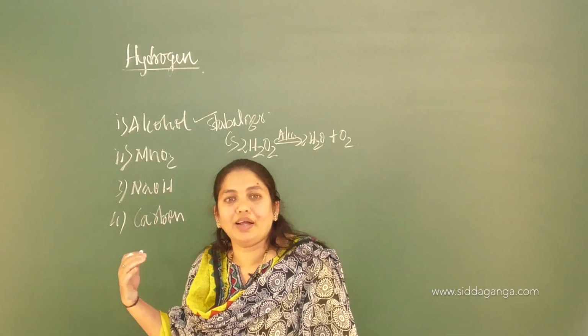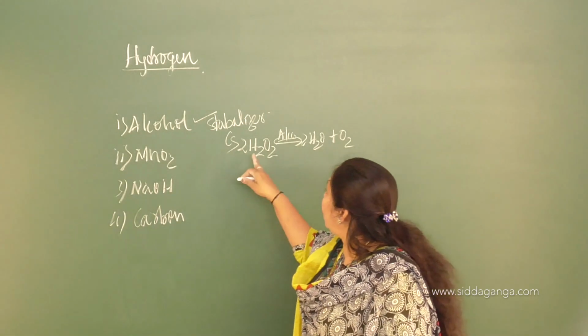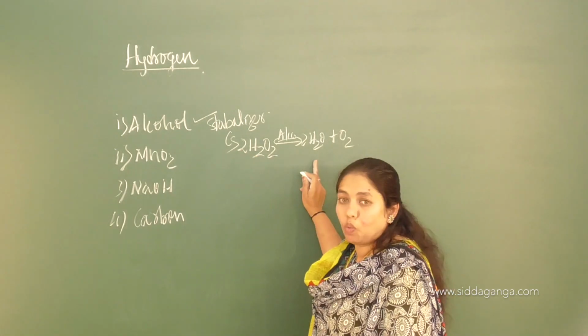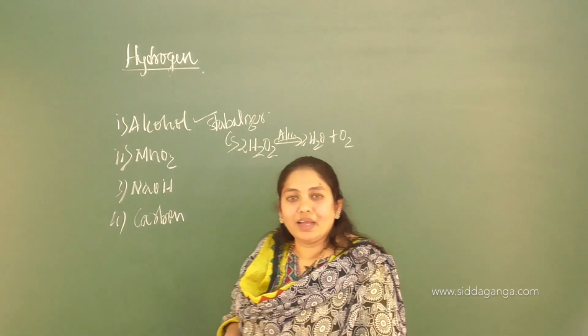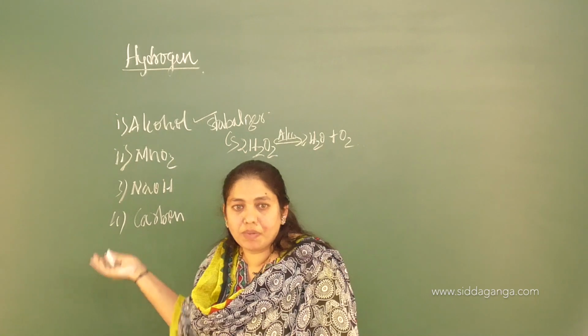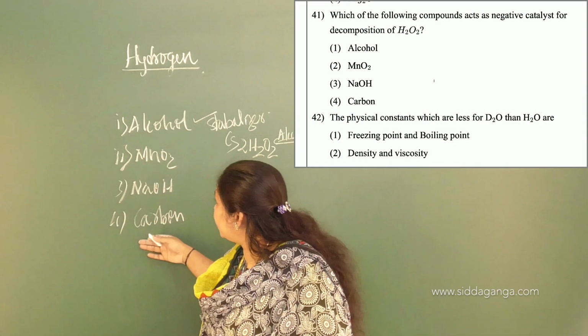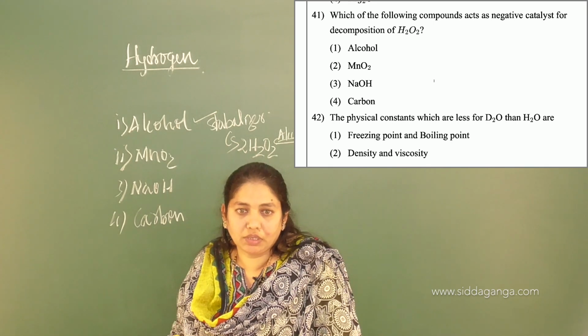So now our alcohol acts as an inhibitor because it is avoiding the decomposition of hydrogen peroxide into water and oxygen, whereas all the others are acting as positive catalysts. You can get the question also from this concept. All these are positive, and this one is negative because it is avoiding the decomposition, right?